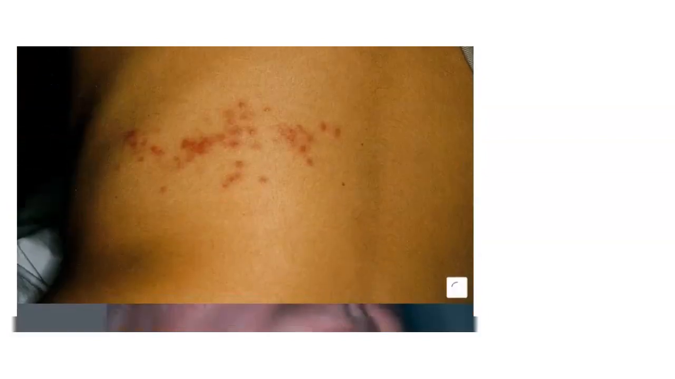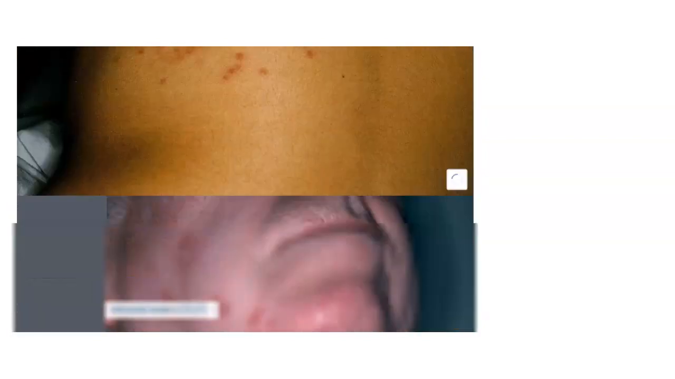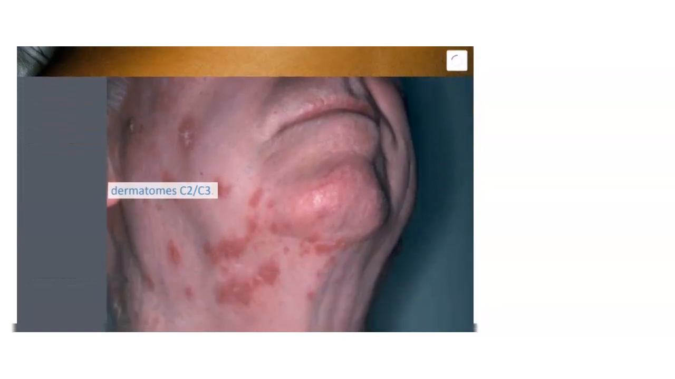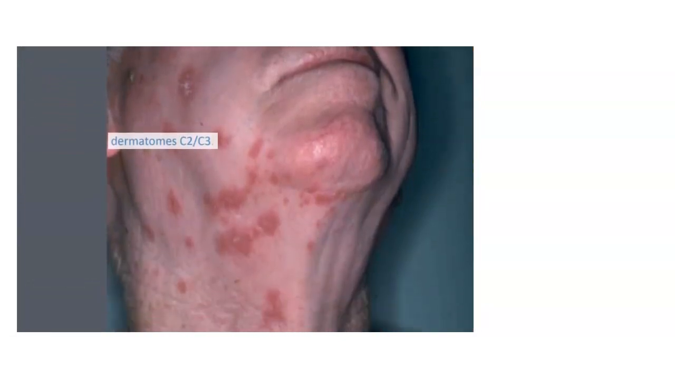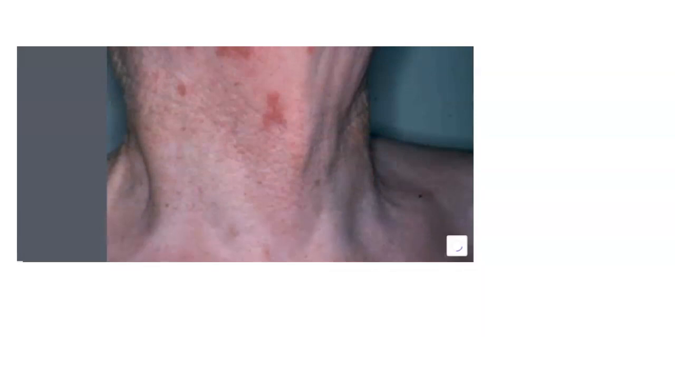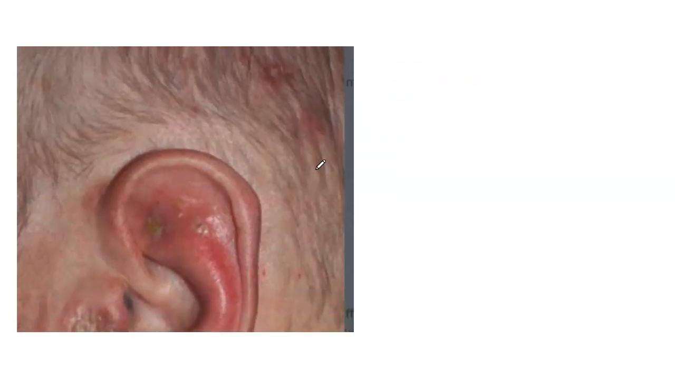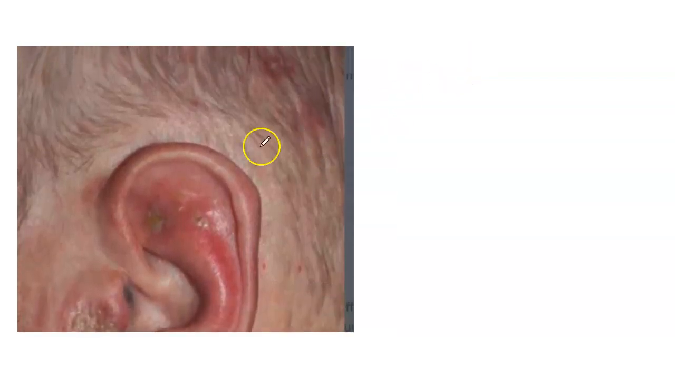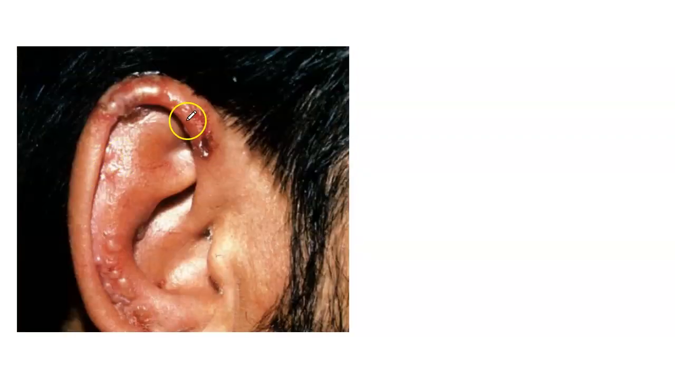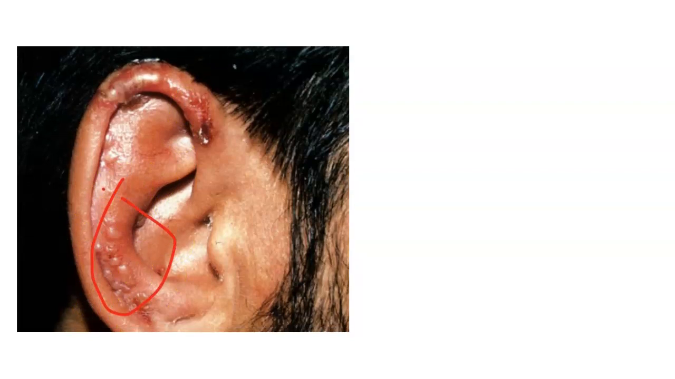This is another picture showing the shingles. This is the image showing lesions in the C2 and C3 dermatomes. And this is the image showing herpes zoster oticus with involvement of the facial nerve. Herpes zoster oticus with facial nerve involvement is known as Ramsay Hunt syndrome. And this is the image showing multiple grouped vesicles, herpes zoster oticus.